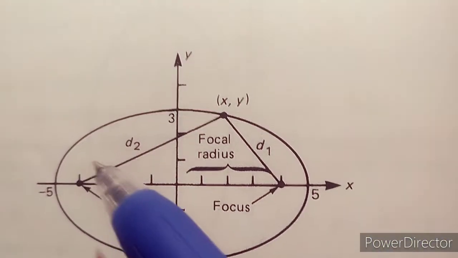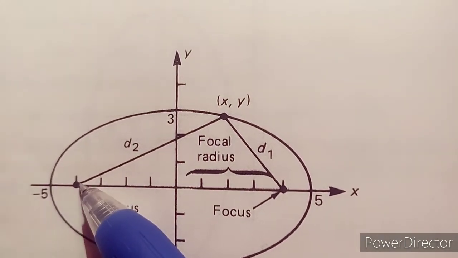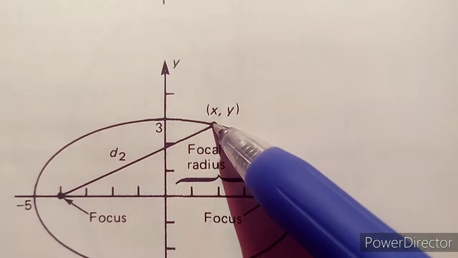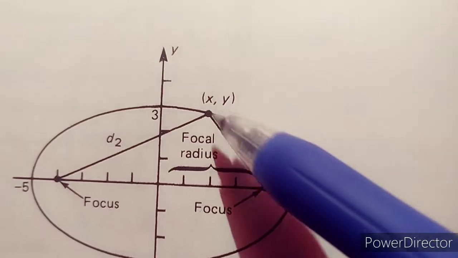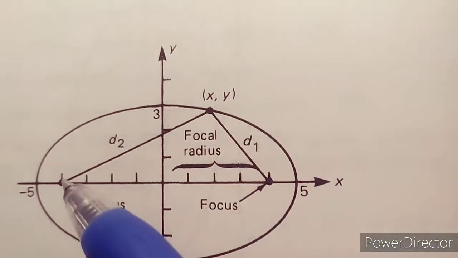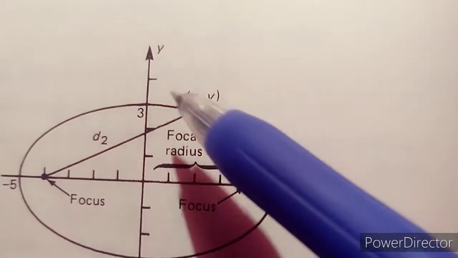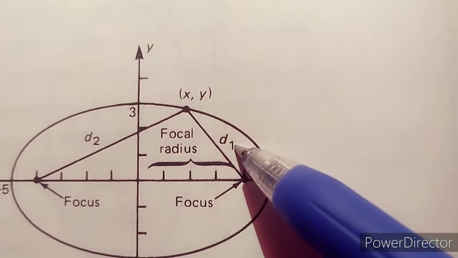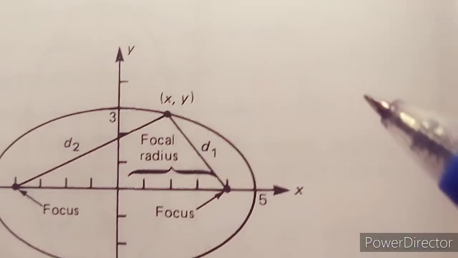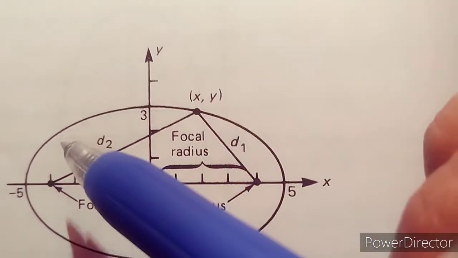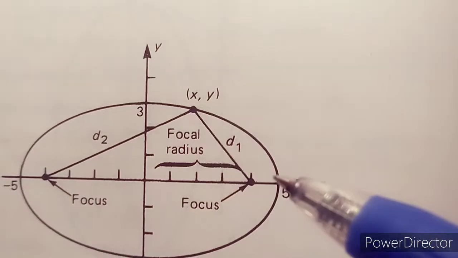Second, if you draw a straight line from one focus to one specific coordinate on the ellipse, and then draw the second one from the other focus to the same coordinate, we have the first line whose length is d2, and the second line whose length is d1. If you sum d2 and d1, it will be constant whenever you project these two lines to other coordinates on the ellipse.